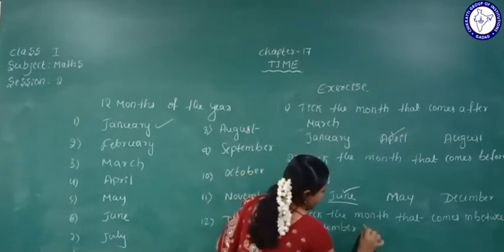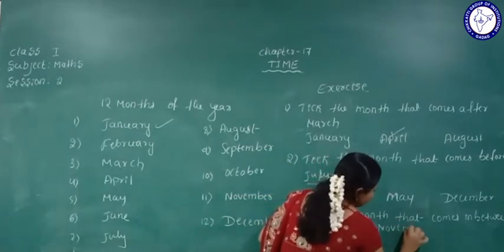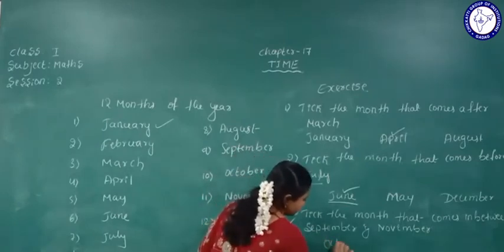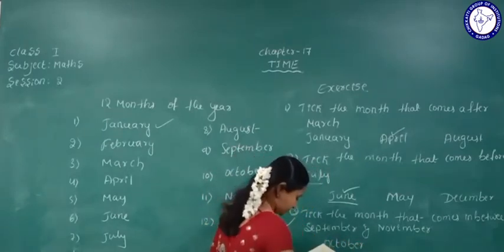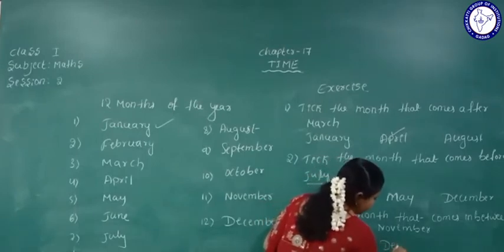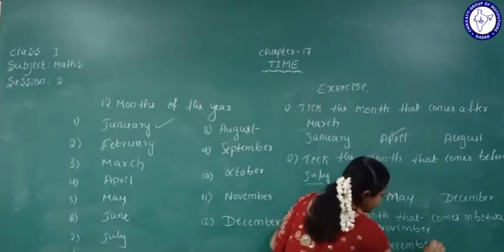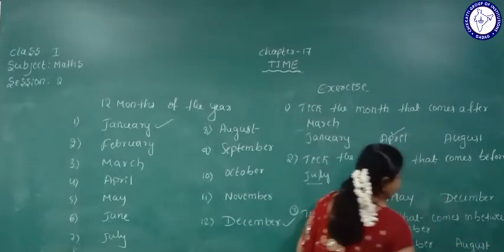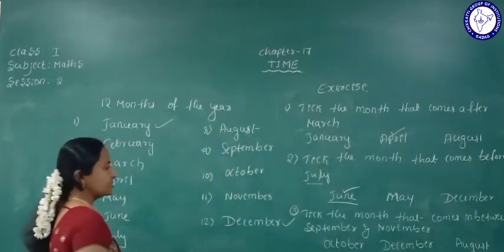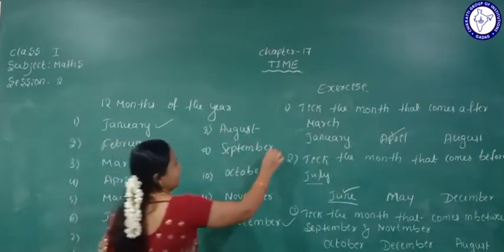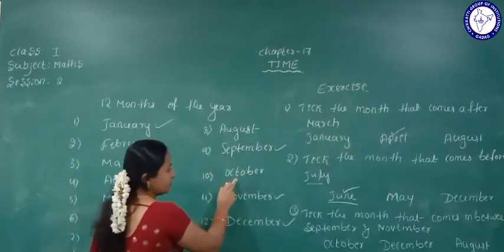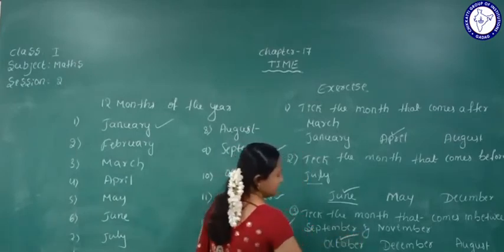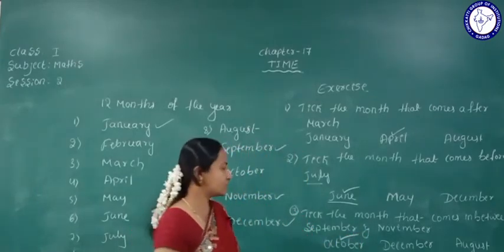Those are October, December, next August. Which month comes in between September and November? That is October. Yes, we can do a tick mark. Okay, so this is the third one.